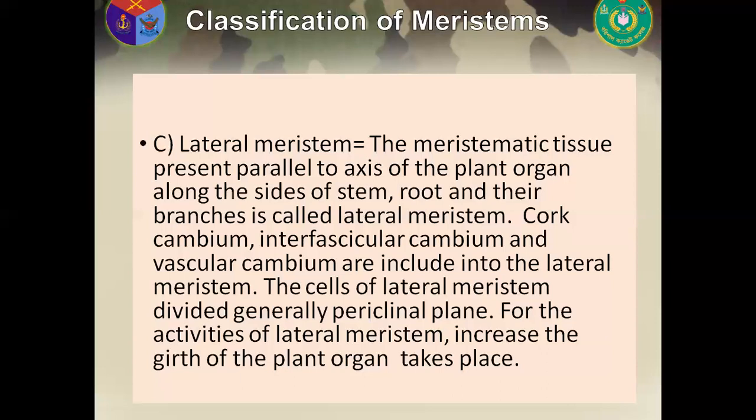It is the meristem that occurs laterally, parallel to the long axis of the plant body. Cambium strips formed in the vascular bundles and in the cortex are common examples of lateral meristem. It is responsible for an increase in the breadth of the plant body as it brings about the formation of secondary permanent tissue. The lateral meristem is an example of secondary meristem.